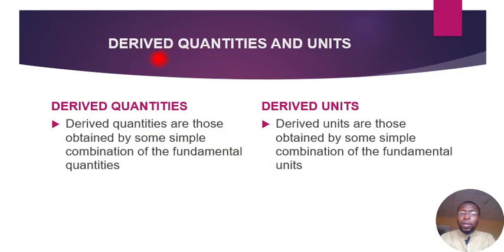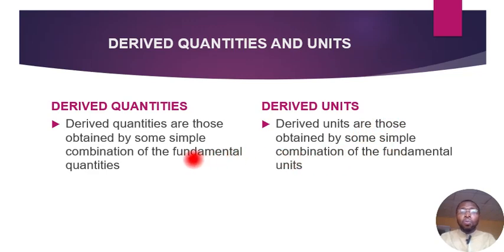Now the opposite of fundamental unit is derived unit. Derived quantities are actually obtained from fundamental quantities, and their respective units are also obtained from fundamental units. So derived quantities are those obtained by simple combination of fundamental quantities, and derived units are those obtained by simple combination of fundamental units.